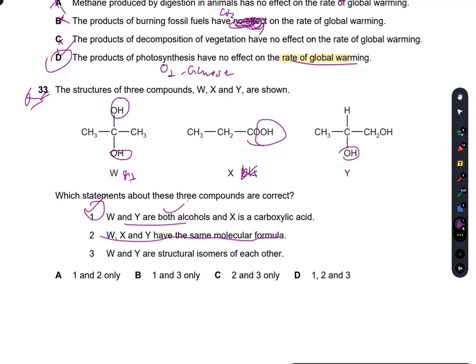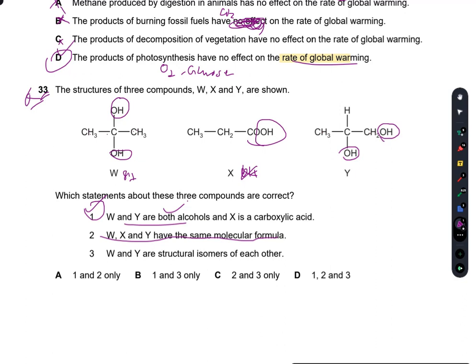Now carefully look at both of these compounds, W and Y. In W, there is a methyl group on both ends. In Y, there is a methyl and a methane group on one side, and along with it an alcohol is attached.